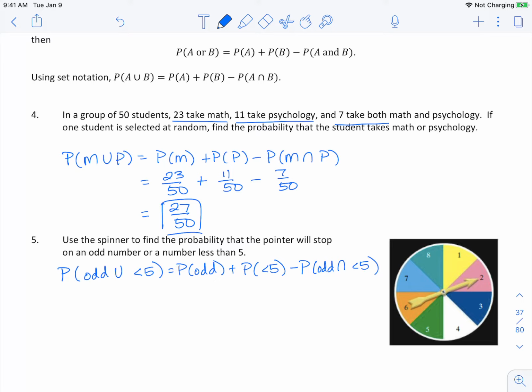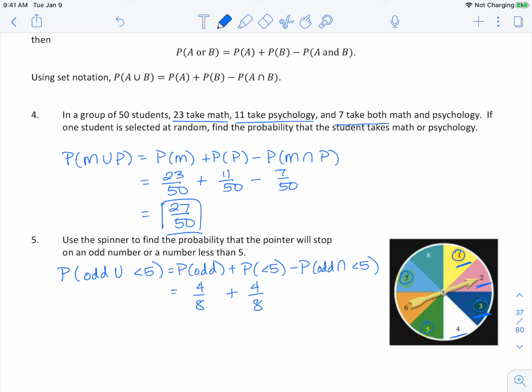All right, so my odd numbers. We have 1, 3, 5, and 7. So these are our odds. Again, I'll also circle these. It's a little hard to see my highlighting. So we have 4 out of the 8 are odd. Probability that the number is less than 5. So in this case, I'll underline them. Probability it's less than 5. So we have 4, 3, 2, and 1. So we have 4 out of the 8 that are less than 5.